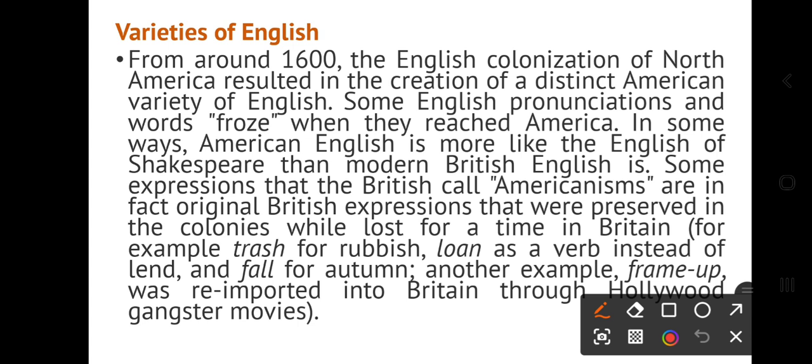What do they say? What we are going to discuss here is that from around 1600, the English colonization of North America resulted in the creation of a distinct American variety of English. So they were moving to North America and making their colonies. It was in the 16th century, the creation of a distinct American variety of English.